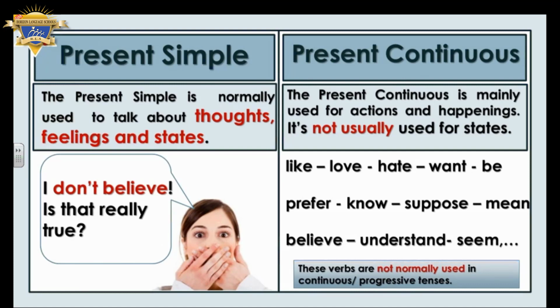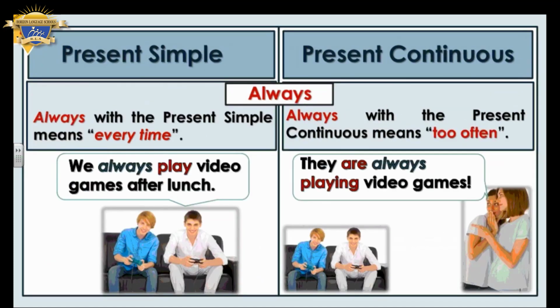With present simple, we use also always. The present simple means what? Every day. When I say I always walk to school, it means that I walk to school every day. But when I use always with the present continuous, what does it mean? It means that something happens too often. For example, they are always playing video games, and it is something annoying.